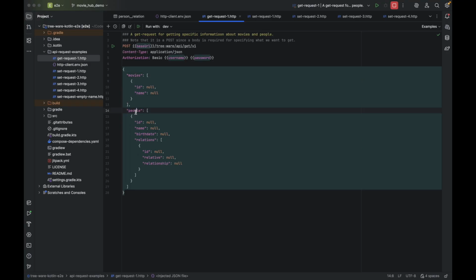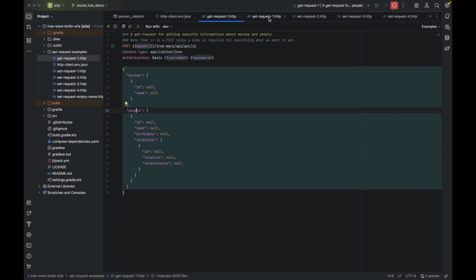For example, for people, we want the ID, name, the birth date, and the list of relations. And this being a list, we again need to specify the fields inside the entity for this list. So here we want the ID, the relationship, which is an enum, which specifies the type of relationship, and relative is an association, which means it's a pointer to the actual person that this person is related to.